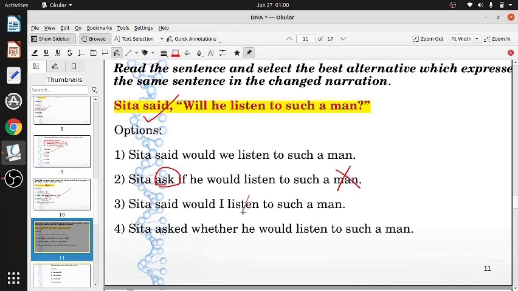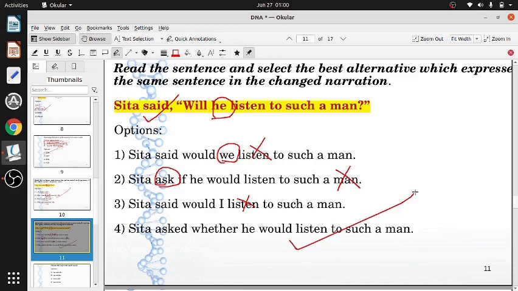So that option is also rejected. We: now you cannot change the subject. He is singular and we is plural. You can't change that, so again you will reject. The only one which is left, and correct, is this one.